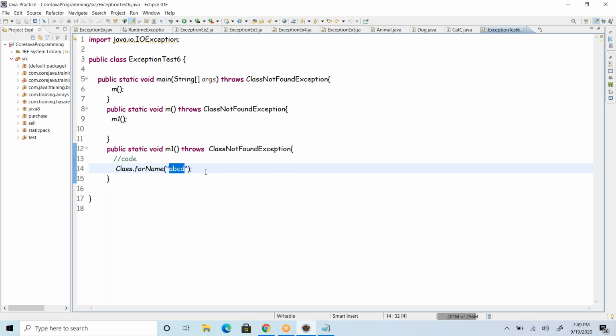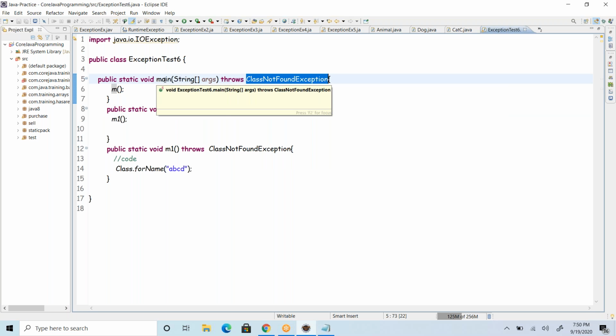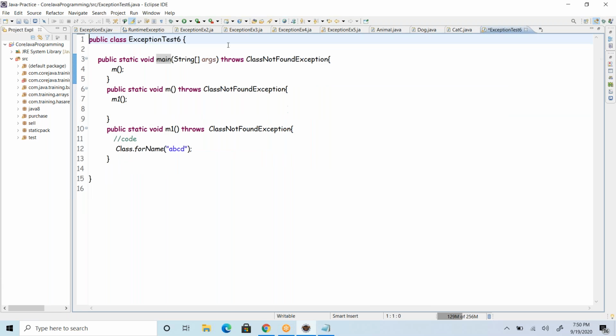So what is this ABCD? If this ABCD class is not found, then I cannot load that class. So there is a possibility of this class being missing, so please ensure you handle that scenario. That's what I'm saying, but I don't want to handle it. So you send that exception, whatever we are getting here, back to its caller m, and this one also doesn't want to handle it, so it sends it back to the main method, and ultimately the main method is called by the JVM, and the JVM is going to handle that exception.